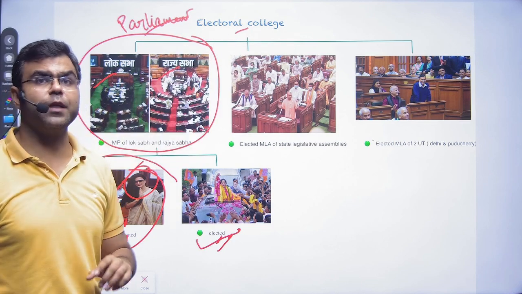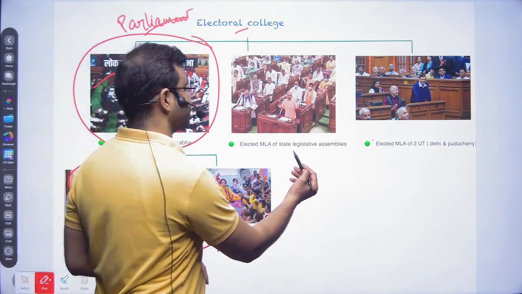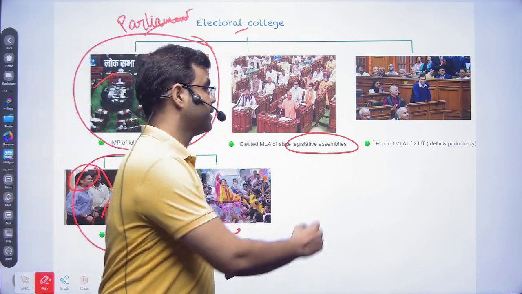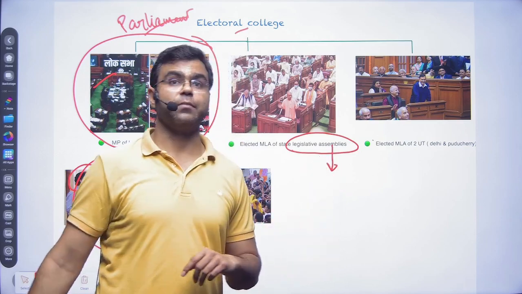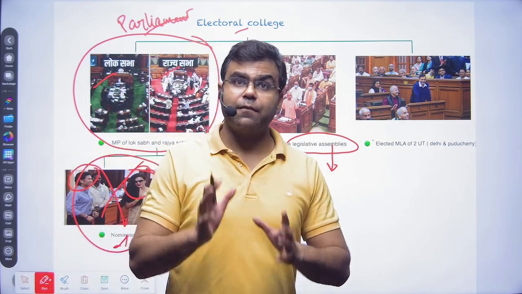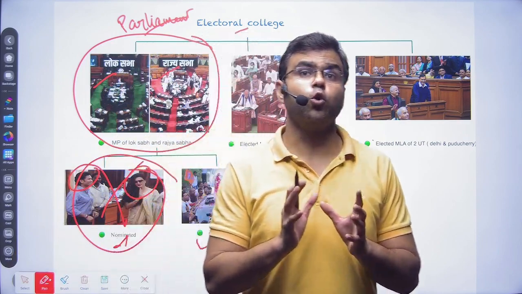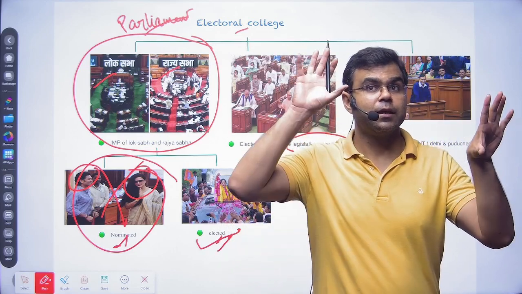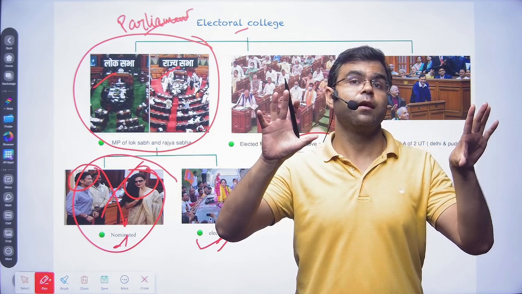Another component of the electoral college is the state legislative assemblies. Pay attention to that, because we are talking about assemblies. There are a few states where we follow the bicameral structure: legislative assembly and legislative council.